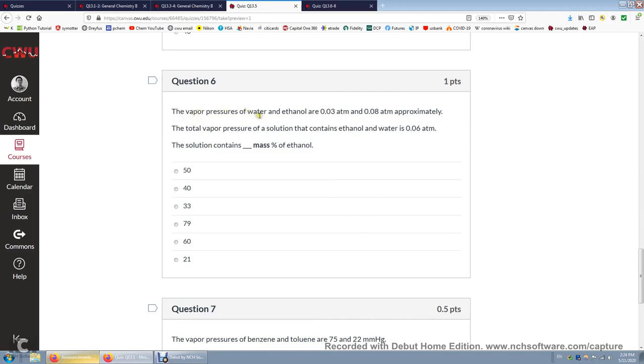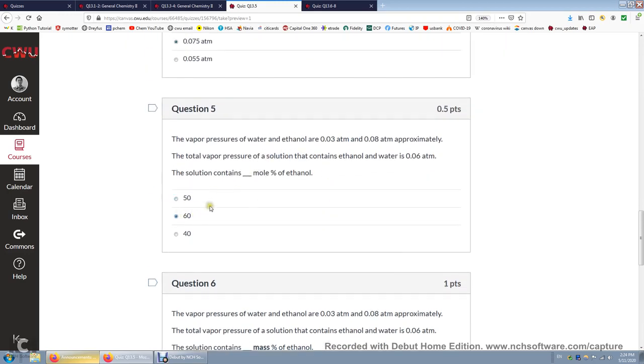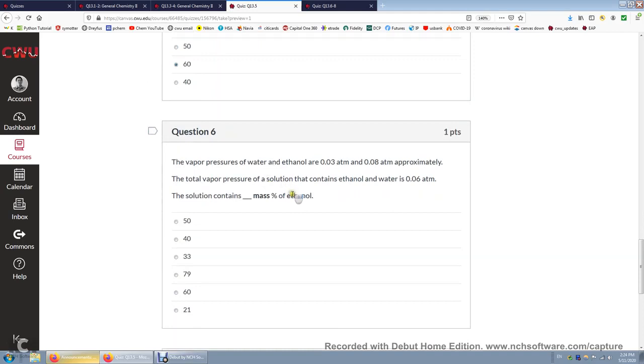Now the vapor pressure of water and ethanol are 0.03 and 0.08 atm. The total vapor pressure is given to you. What's the mass percent of ethanol? All right, we know the mole percent, it's 60%, but we need to know the mass percent. So you need to convert the number of moles of ethanol to the number of grams.